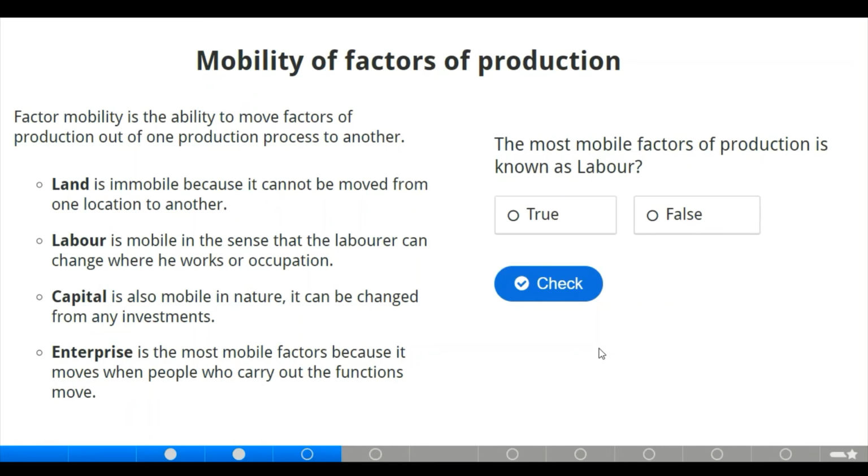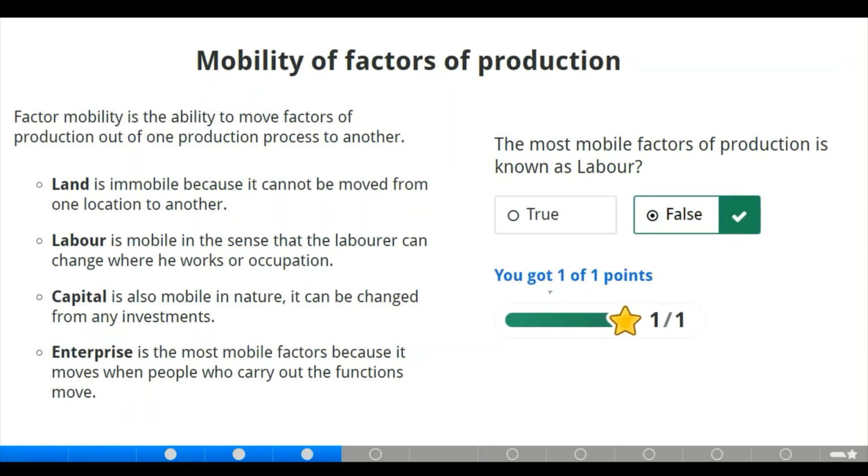According to this mobility of factors of production, the most mobile factor of production is labor. Is it true? Is it the most mobile factor? No, because we have enterprise as the most mobile factor here. Now let us check. Correct, we got it right.